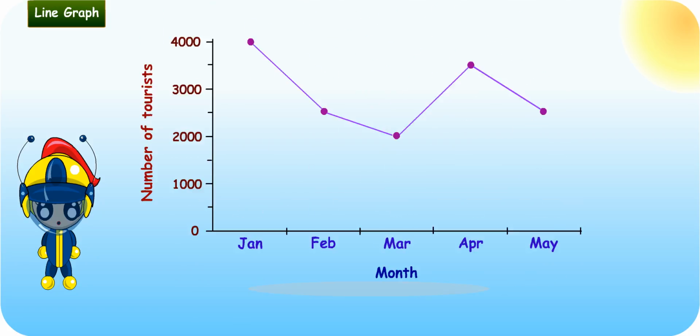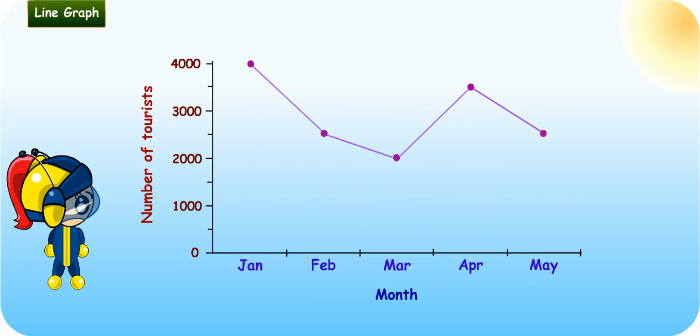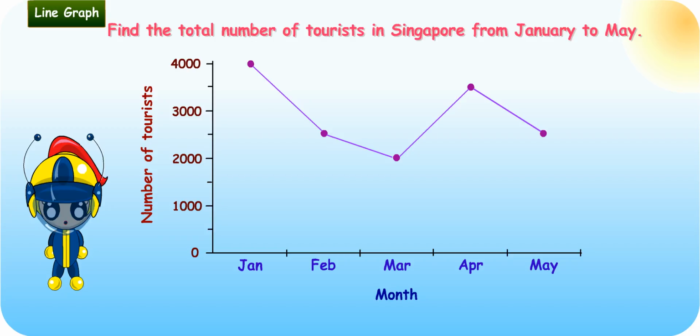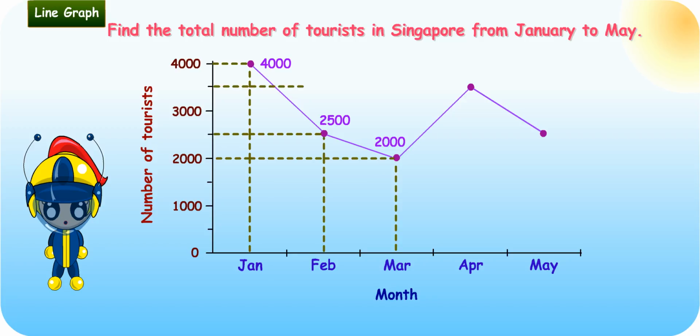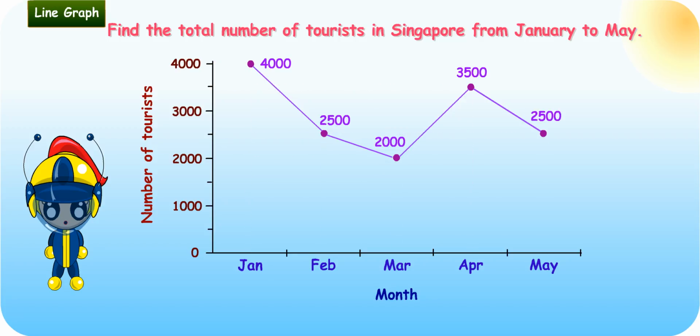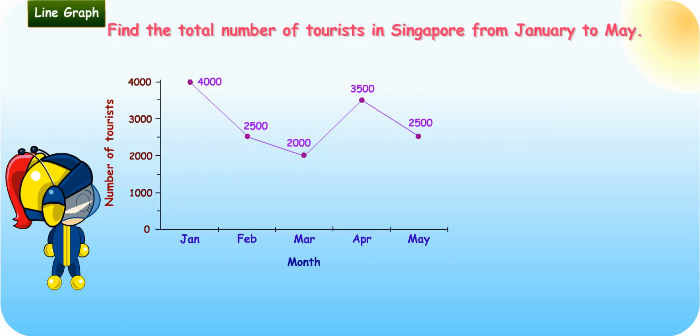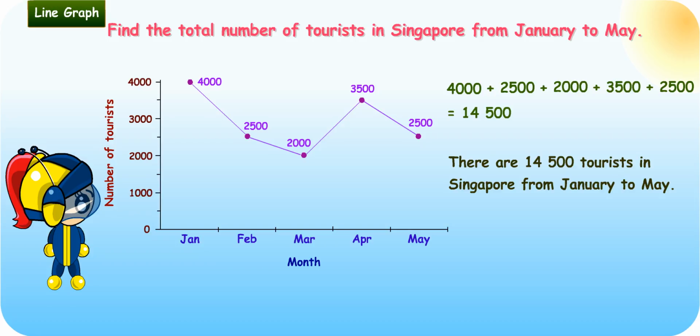The graph below shows the number of tourists in Singapore over a 5-month period. Find the total number of tourists in Singapore from January to May. The total number of tourists is 4,000 plus 2,500 plus 2,000 plus 3,500 plus 2,500, which is equal to 14,500. There are 14,500 tourists in Singapore from January to May.